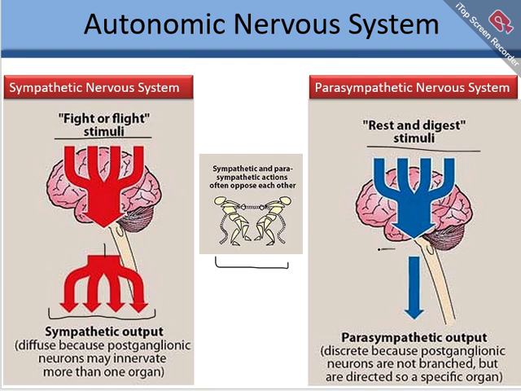On the other hand, when the parasympathetic system is stimulated, the effect is discrete, because we have seen in the previous slide that the sympathetic system is more branched, while the parasympathetic system is more specific. That's why a discrete effect is produced, because postganglionic neurons are not branched, they are directed to the specific organ. On the other hand, in the sympathetic system the postganglionic neurons may innervate more than one organ. So that is the main difference.